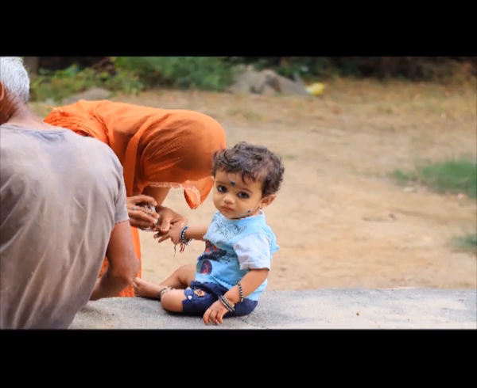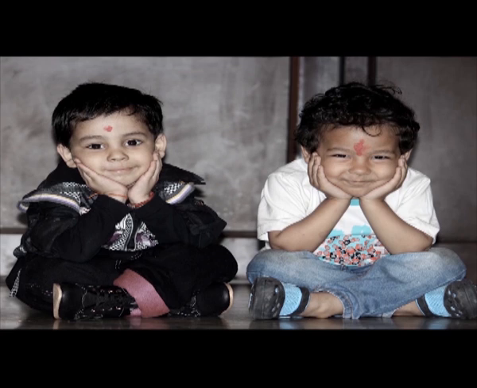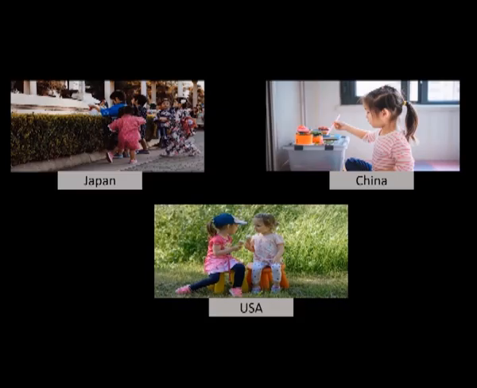If you are in a tribal society, you are born into a particular clan or lineage. If you are in a Hindu society, you are born into a particular caste or subdivision of caste, a jati. Then you are born in a larger region of the world, whether in Japan, China or the USA, and you have to carry that identity. So these are the identities that we carry by birth.